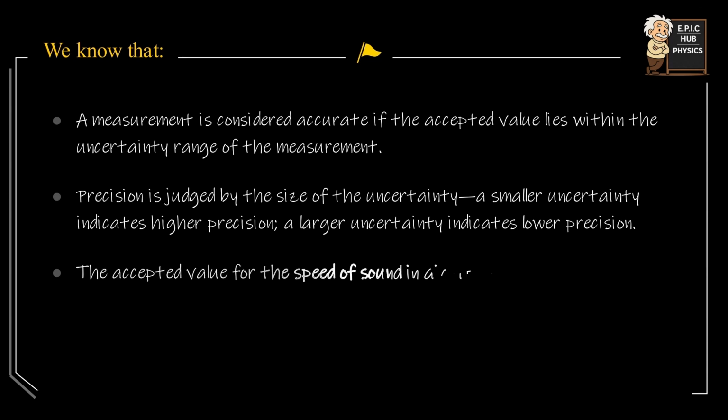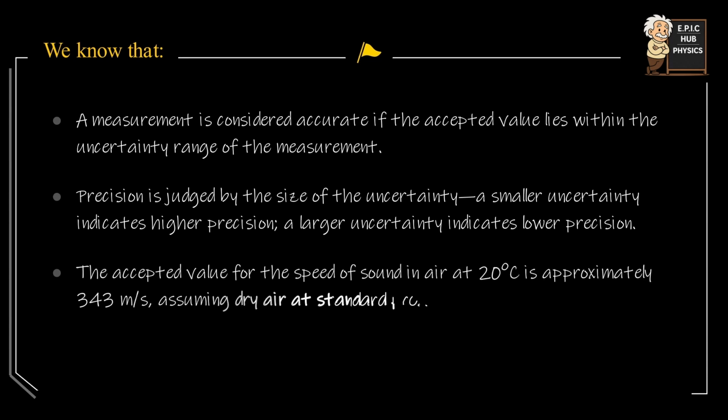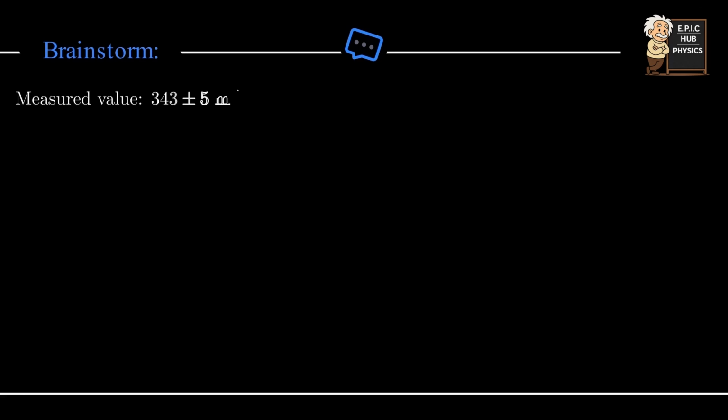We also know that the accepted value for the speed of sound in air at 20 degrees Celsius is approximately 343 meters per second, assuming dry air at standard atmospheric pressure. Now let's work through the reasoning step by step. First, we look at the measured value given in the question. The measurement is 343 plus or minus 5 meters per second. This means the measured value is 343 meters per second, with an uncertainty of 5 meters per second.